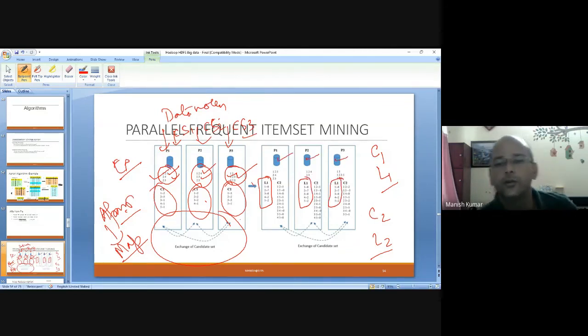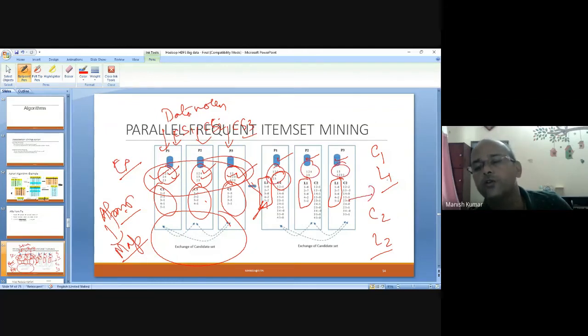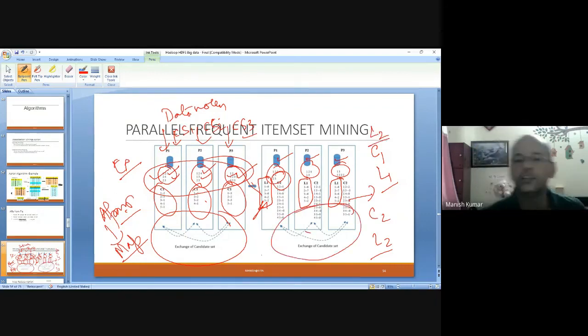The reason is that this L1 is a representation of all the data, and certainly to generate C2 again we go for the local data itself. Same way, when I go for the next iteration, L2 will be generated while sharing the intermediate results, and likewise I'll be moving forward. At last I'll get the results, which can be merged using reduce functions, and it will be done.